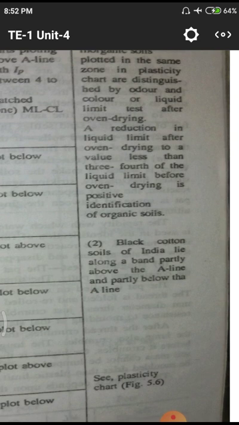Next one, black cotton soils in our India lie along a band, partly above a line, partly below a line. That means in black cotton soils we will observe cracks in summer season. But in case of rainy season, the total land will be having a huge quantity of swelling due to the entrainment of water. Likewise, we are having these different phenomena according to these lands.